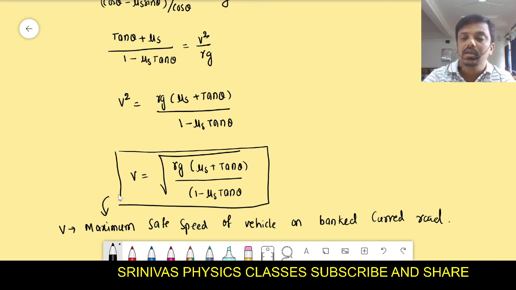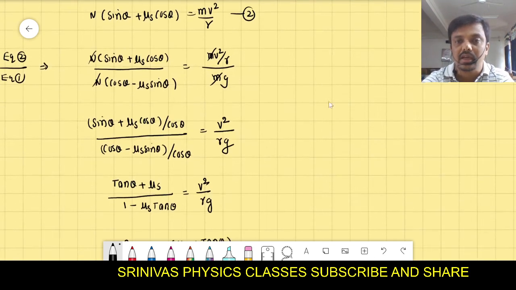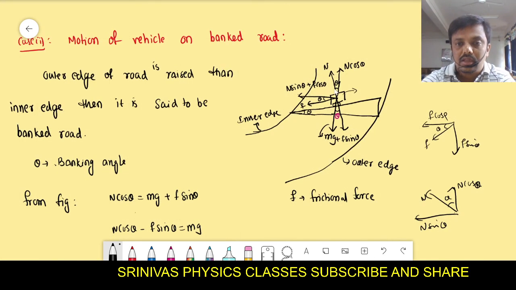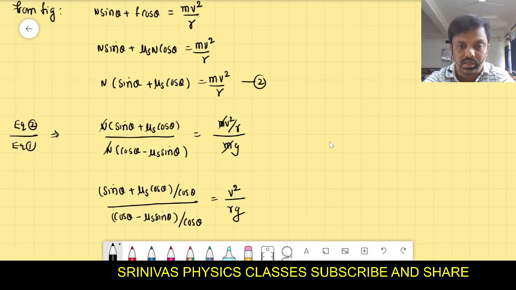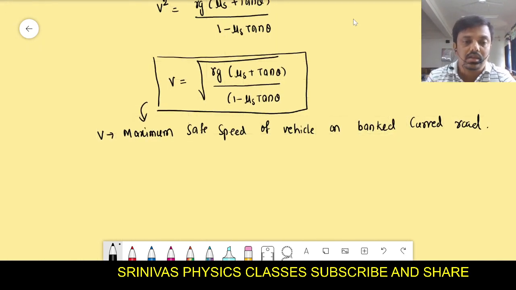Okay, this speed will be increased here. If the banking is there, then there is some component of normal reaction also acting here, along with the frictional force, contributing to the centripetal force. That's why the vehicle can go with a larger speed compared with the level road. When the outer edge is raised, the vehicle will not easily fall outward. Even when it goes with large speed, nothing will happen; the speed limit will increase.